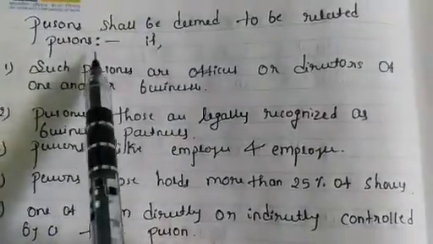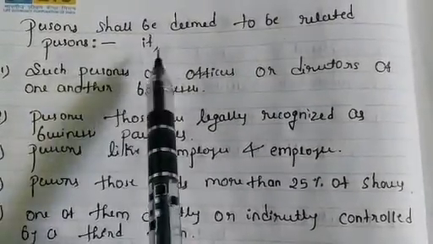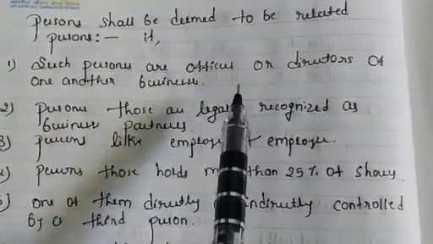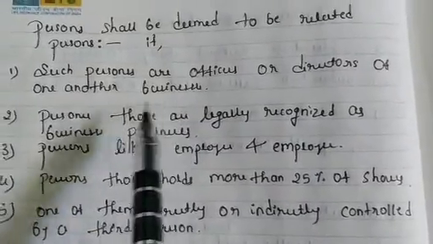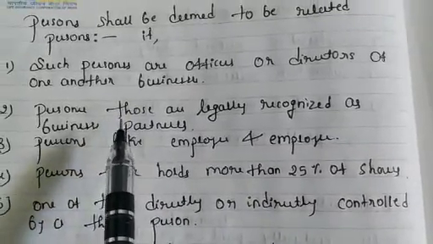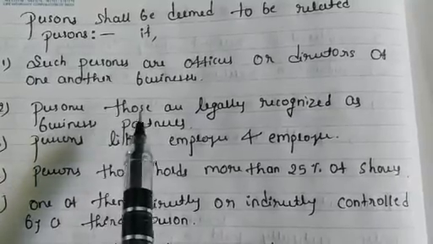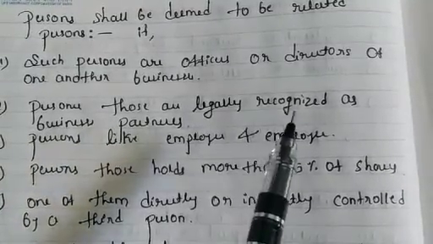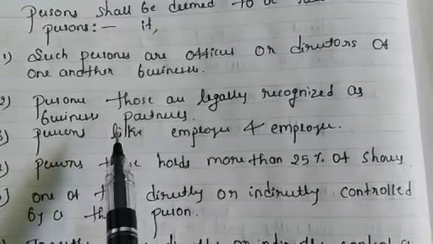See here, persons shall be deemed to be related persons if such persons are officers or directors of one another's business. These persons are treated as related persons. Then, persons legally recognized as business partners are also related persons.